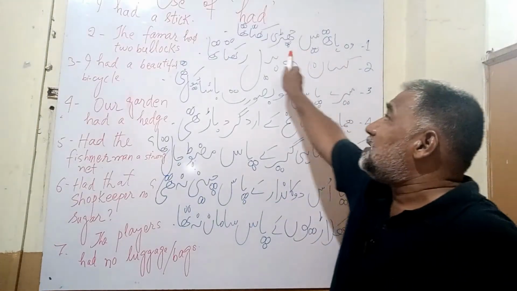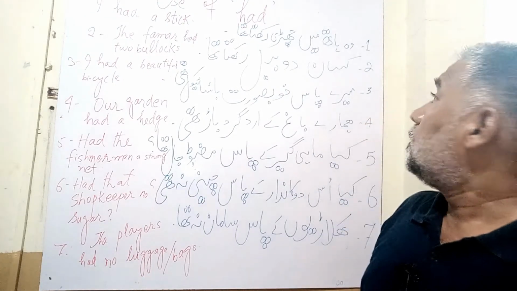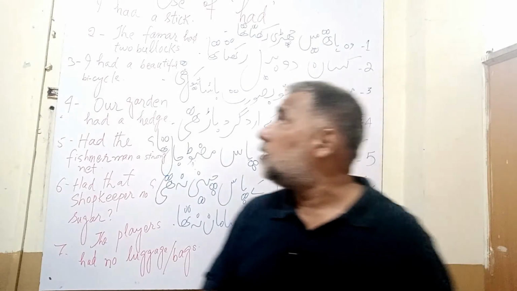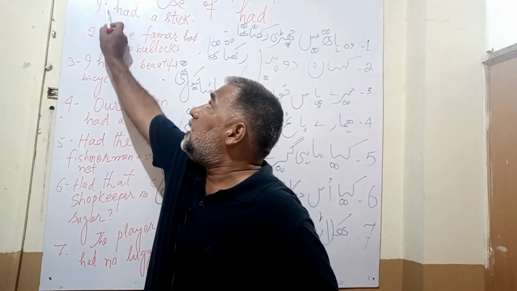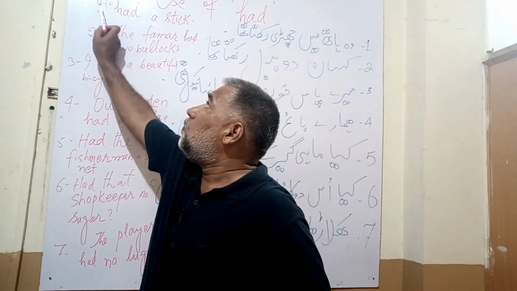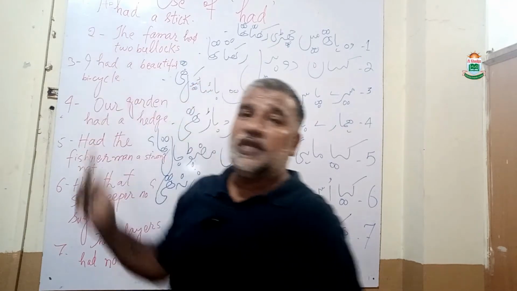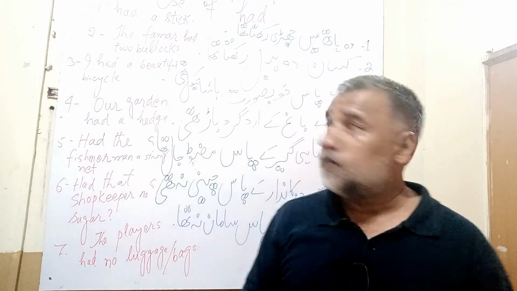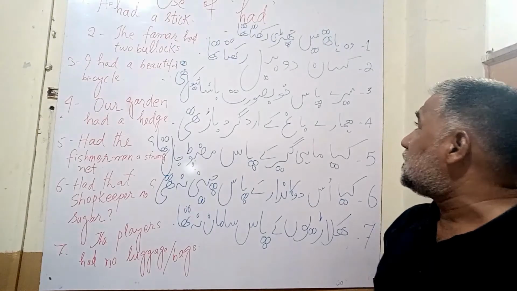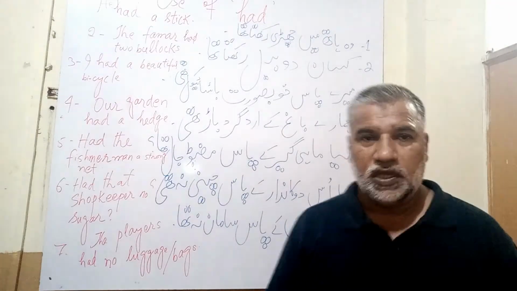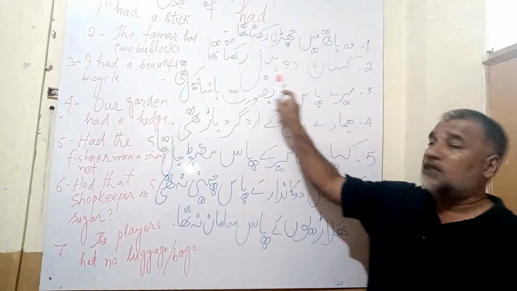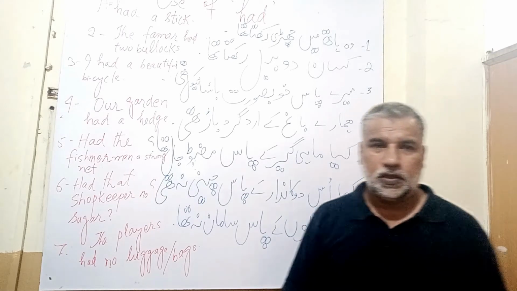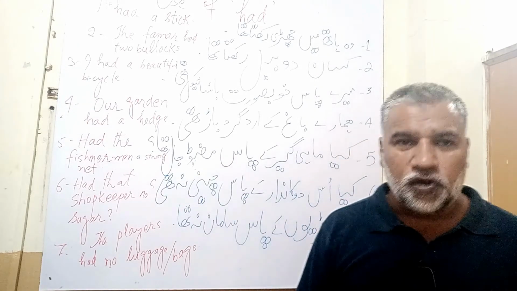वो हाथ में छड़ी रखता था. So here the word वो is he. He had a stick. Next, let's have a look. किसान दो बैल रखता था. The farmer had two bullocks.